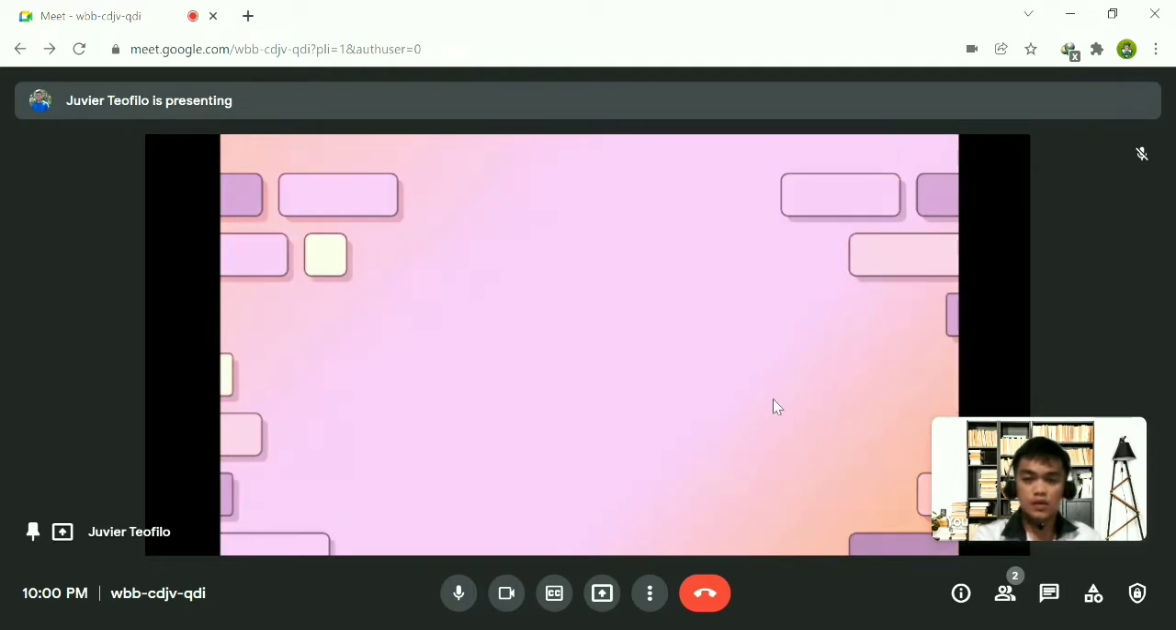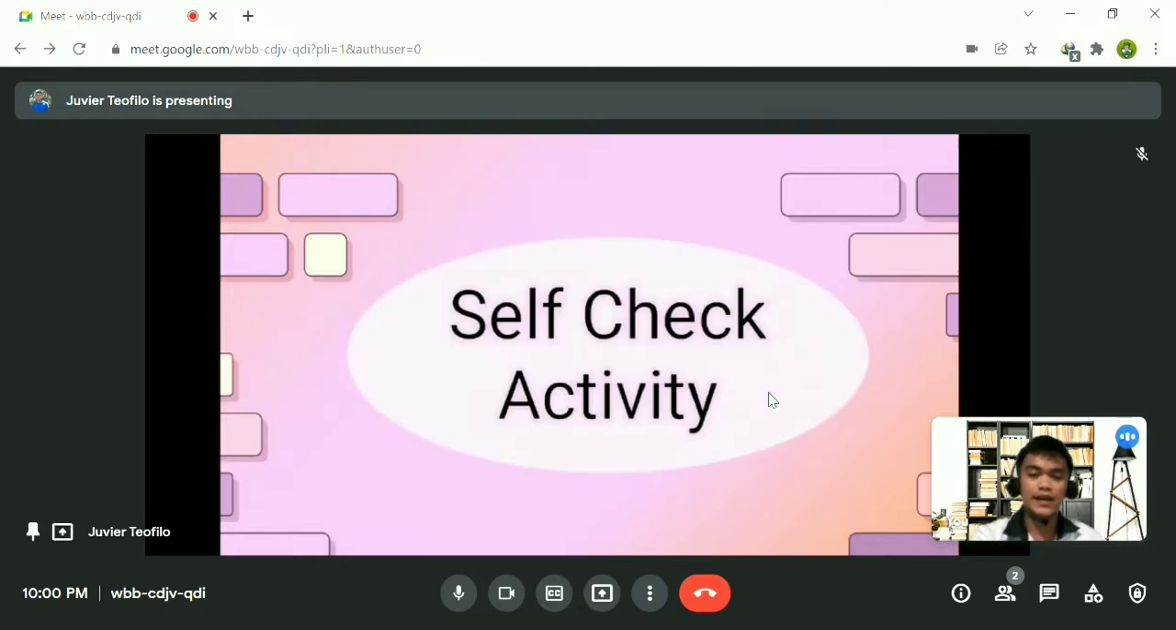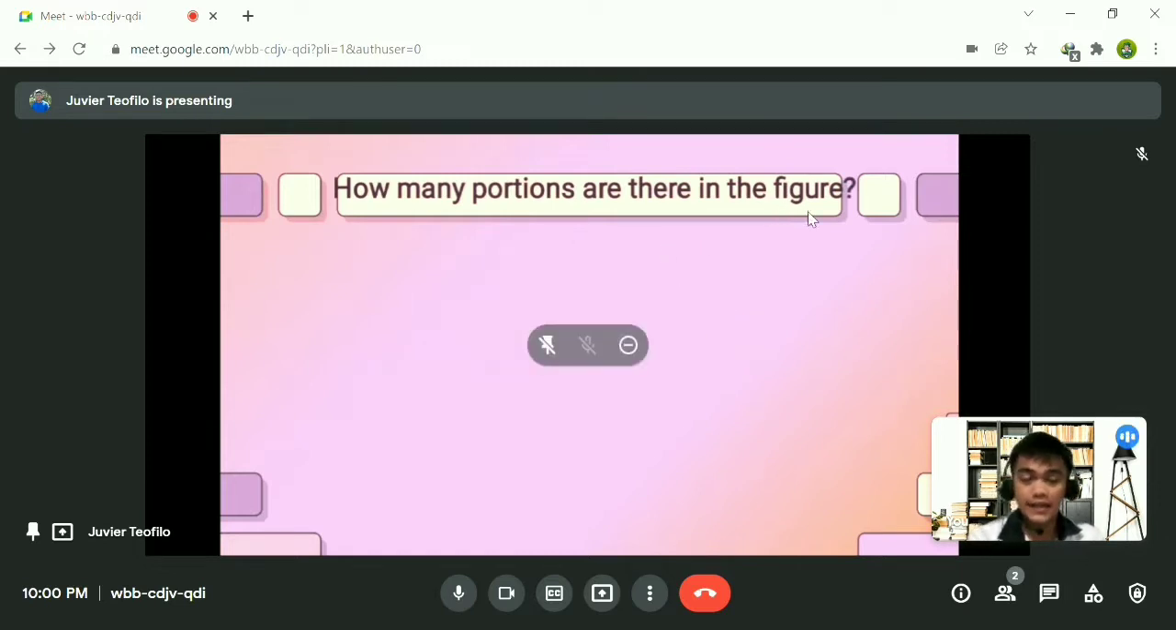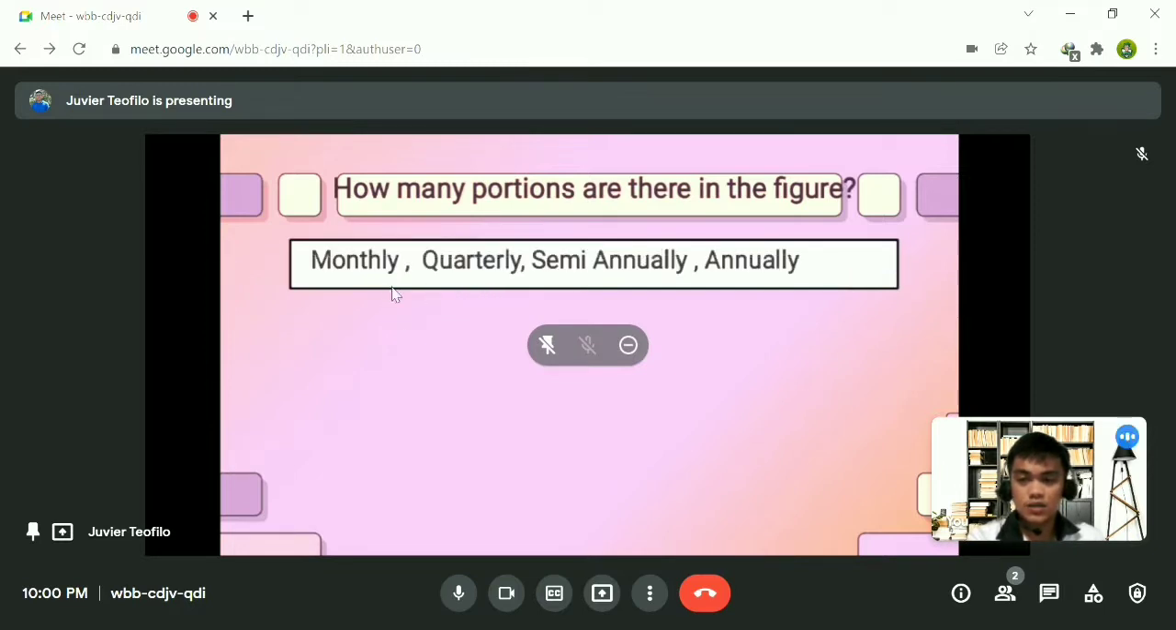Next slide, let's have a check activity. How many portions are there in the figure? The choices are monthly, quarterly, semi-annually, and annually. I'm going to show you a figure, and I want you to determine the answer using these choices. So the first figure is here. How many portions are there in the figure?